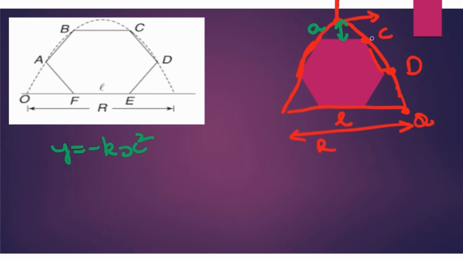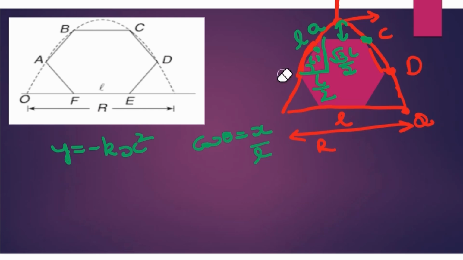Now, I want the coordinates of C. So, first of all, try to find the various distances. If this is L, if I'm drawing like this, everywhere the angle will be 60 degrees, right? So what will be this particular distance? For this, I can apply cos 60. Cos 60 is equal to x by L. Cos 60 is 1 by 2, right? So x is going to be L by 2. If you do this, you'll get this as root 3 times L by 2. Again, this will be root 3 L by 2 and L by 2 and so on. So you got the point, I guess.